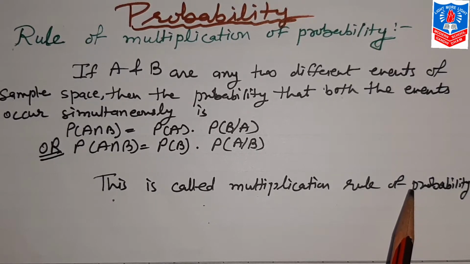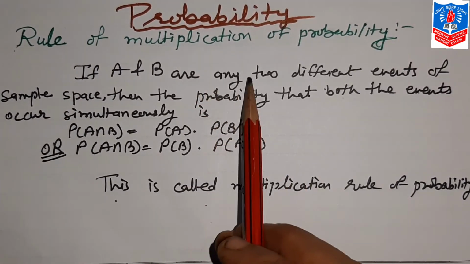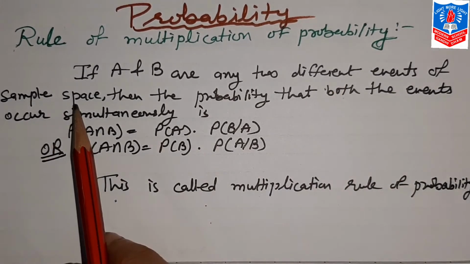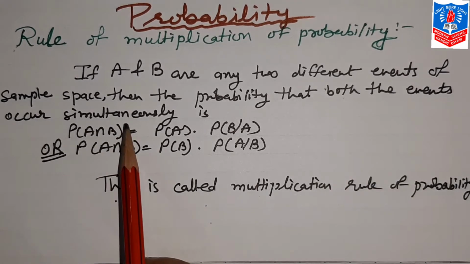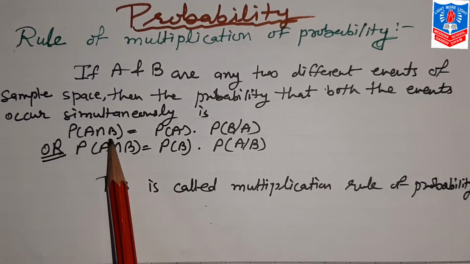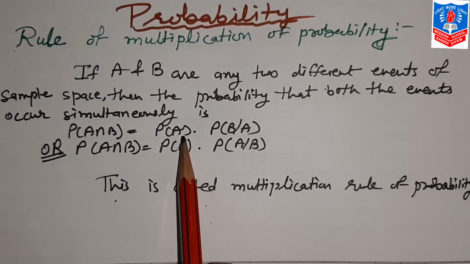Now here you can see that A and B are two different events of sample space U. The probability that both the events occur simultaneously, that is A intersection B. How do we find it?